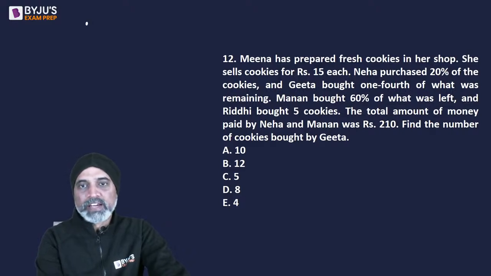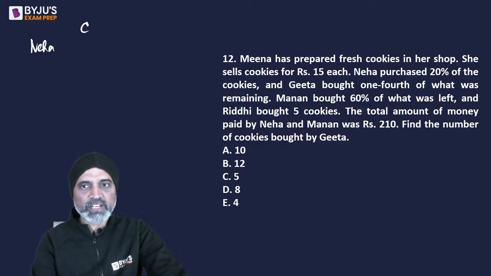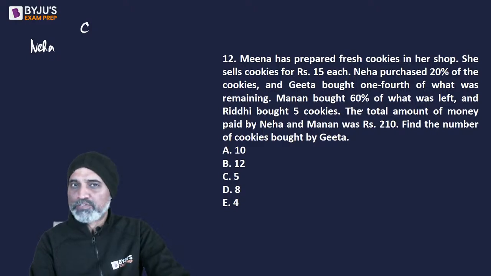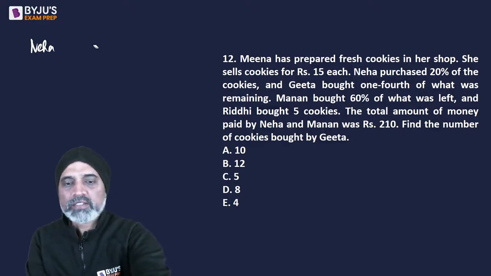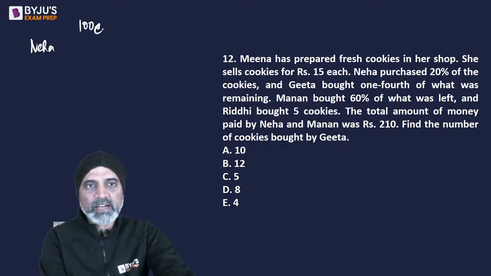Suppose Meena prepared C number of cookies. So Neha purchased 20%. Let's not deal with decimal values of fractions. 20% is 1 by 5, 60% is 3 by 5, 1/4 is 1 by 4. So 4, 5 and 5. We multiply the denominators. So let's say Meena made 100 C cookies.